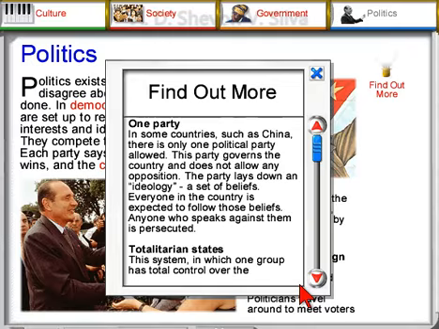Totalitarian states. This system, in which one group has total control over the government and people, existed in Nazi Germany under Adolf Hitler in the 1930s and 1940s, and in the Soviet Union until 1987. It still exists in China today. These one-party states are called totalitarian.